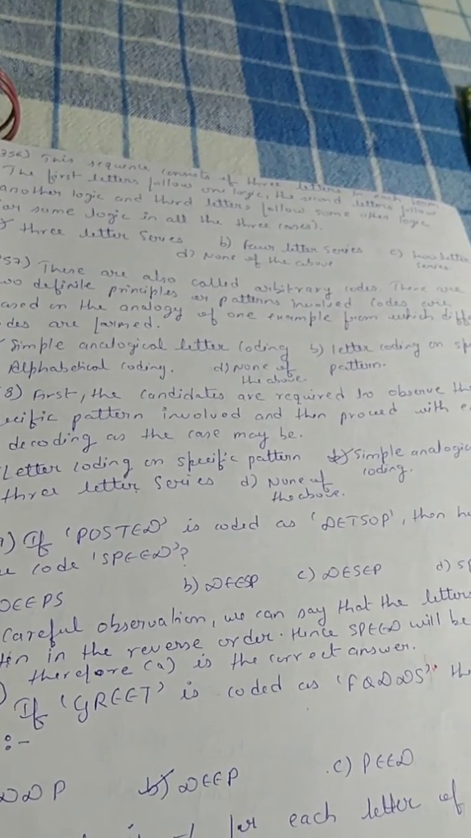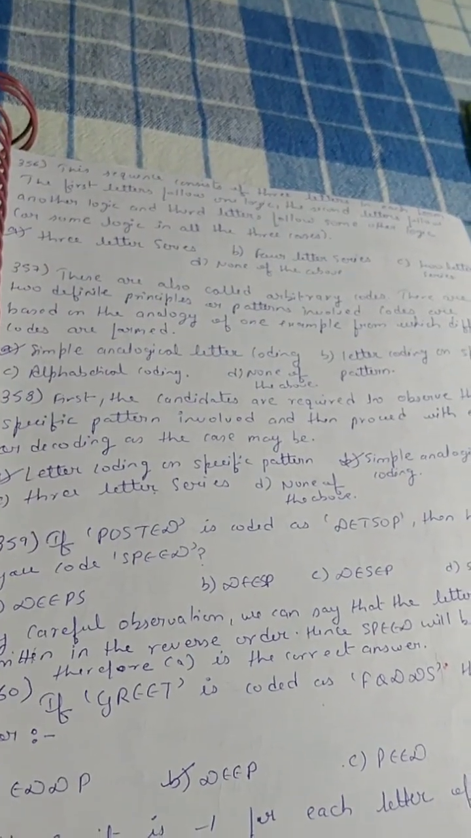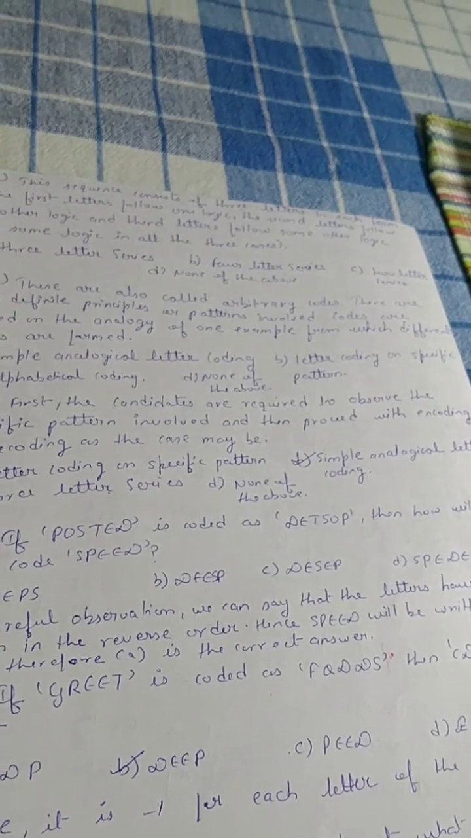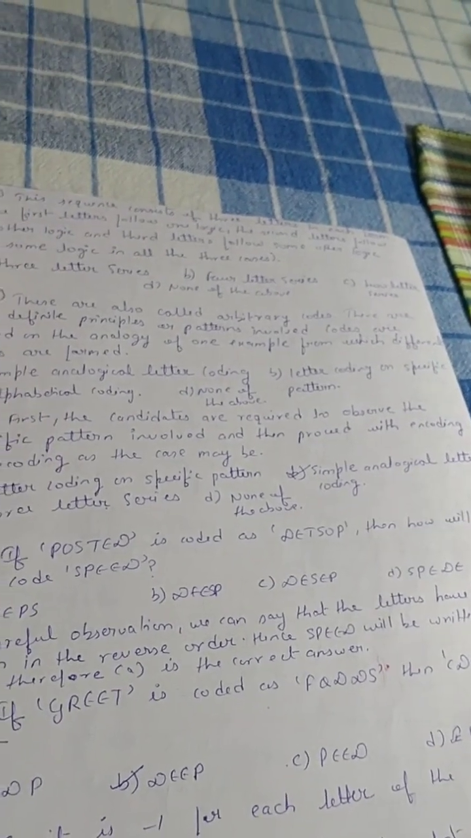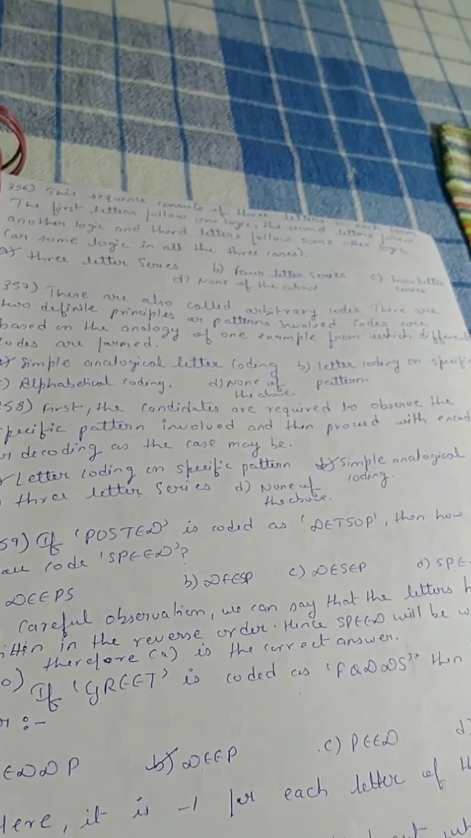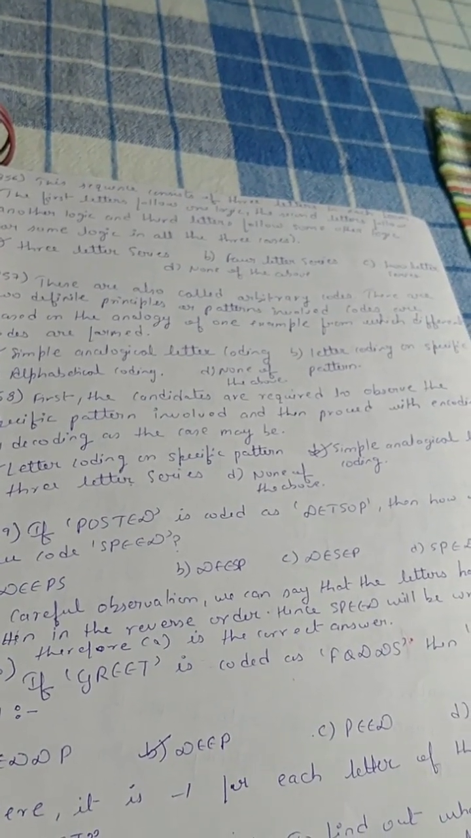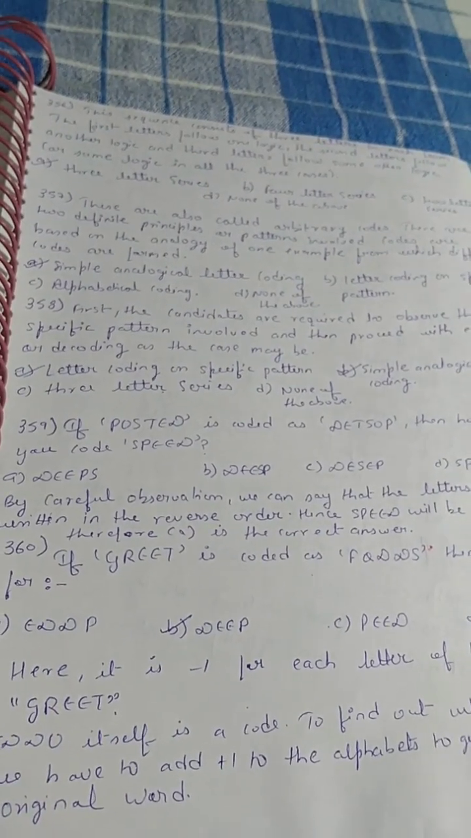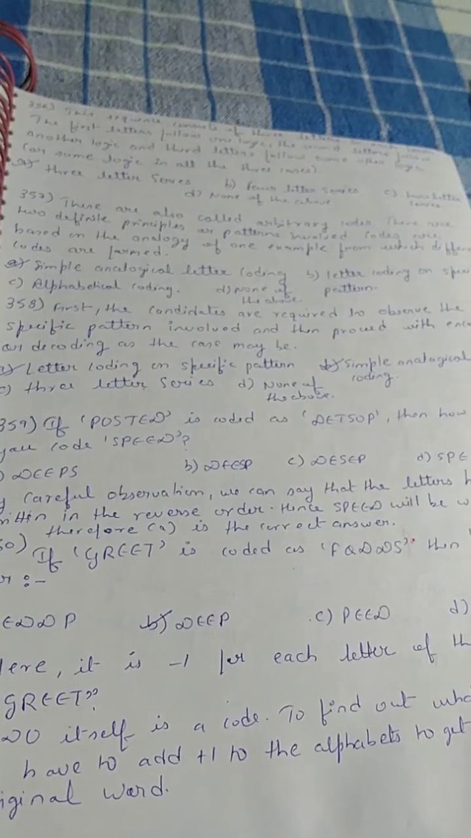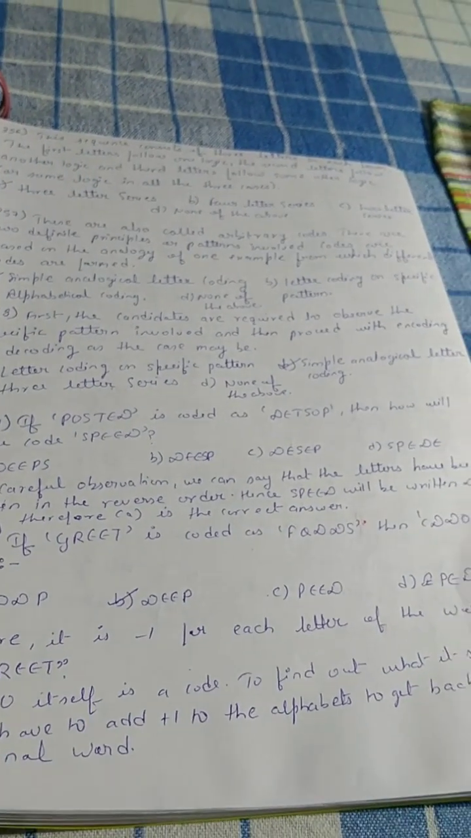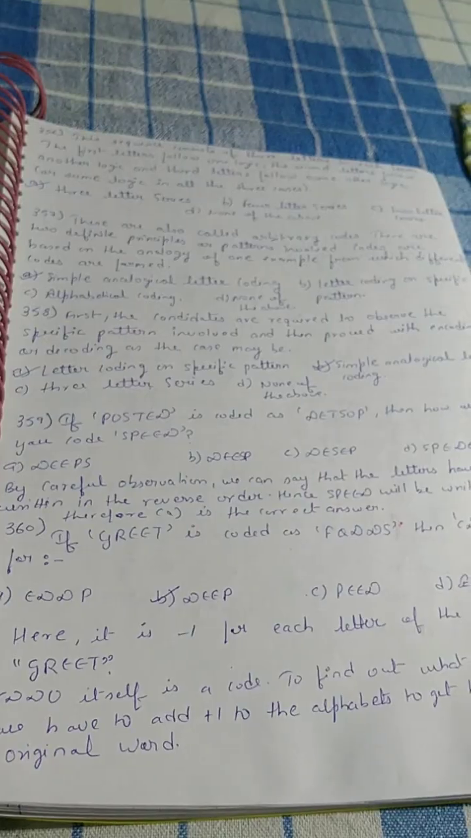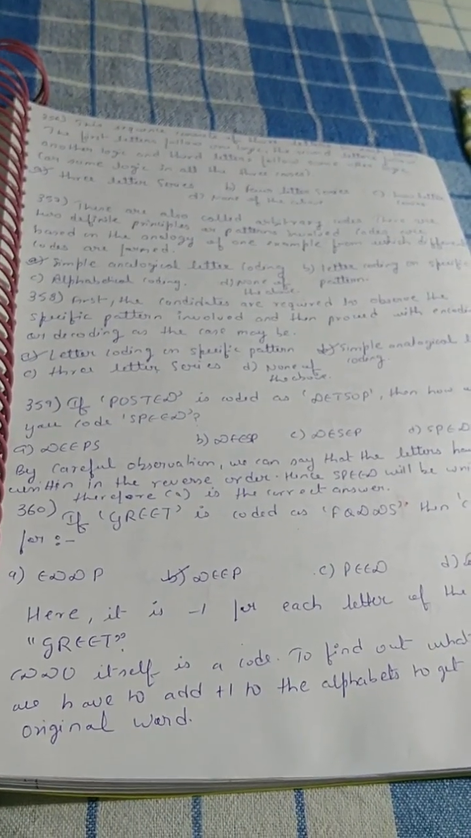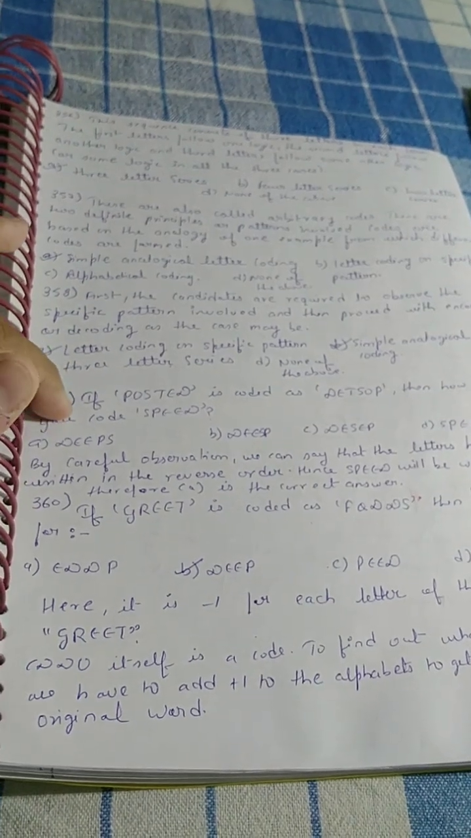Next question. First, the candidates are required to observe the specific pattern involved and then proceed with encoding or decoding as the case may be, that is letter encoding on specific pattern. Next question. If POSTED is coded as DETSOP, then how will you code SPEED? That is, we'll code it as DEEPS. Next question. This question you'll do it by yourself.